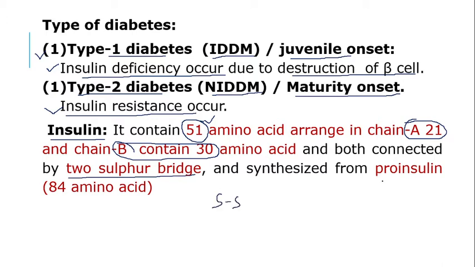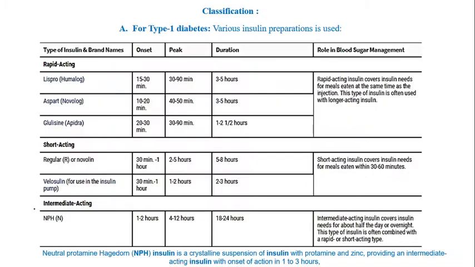And insulin is basically synthesized from proinsulin, which has 84 amino acids. So this is very important. Insulin is made up of chain A and chain B. Chain A contains 21 amino acids, chain B contains 30 amino acids, and both are joined together by 2 sulfur bridges.